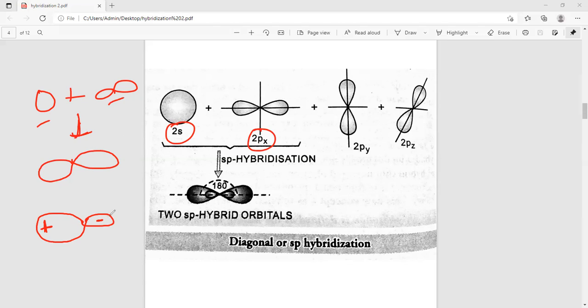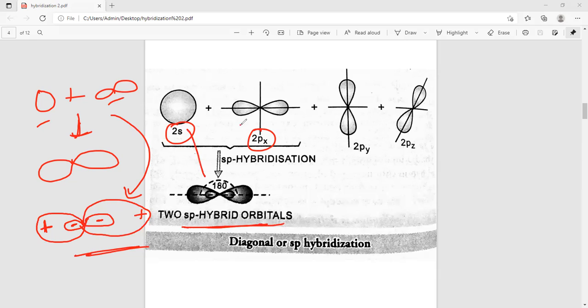Since there are two orbitals, the second one is this, with positive and negative charge. So after hybridization, the shape of the sp hybrid orbital is this one, and both have identical shape and the same energy. So this is called sp hybrid orbital.